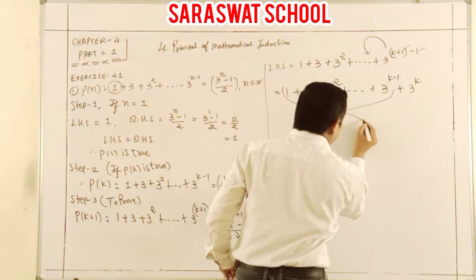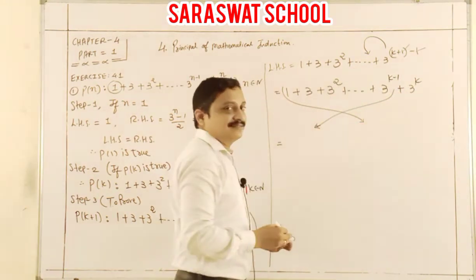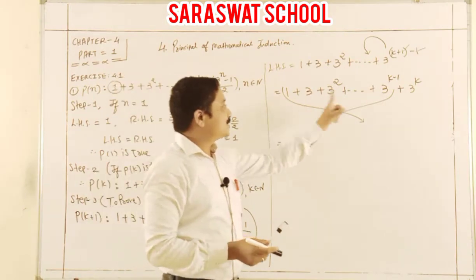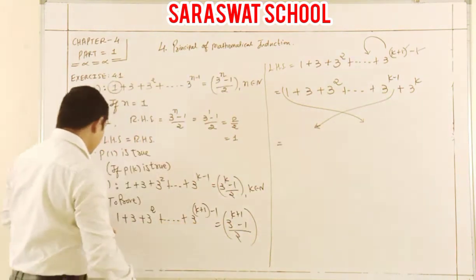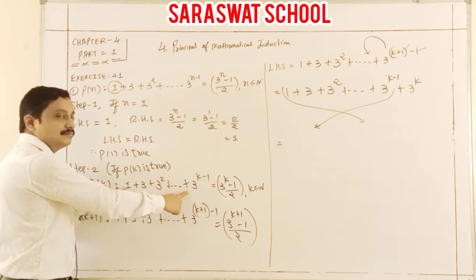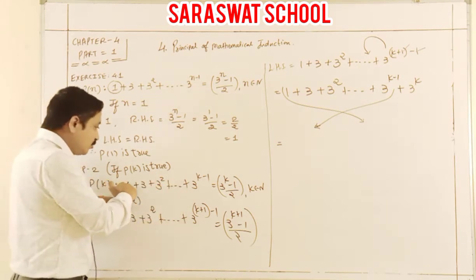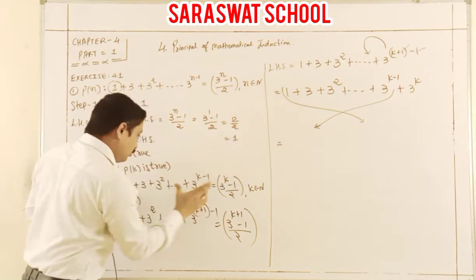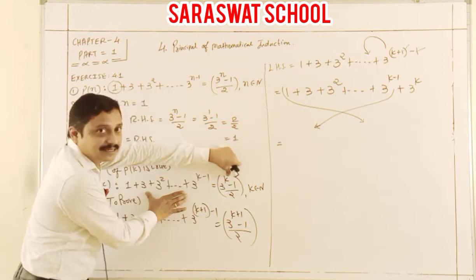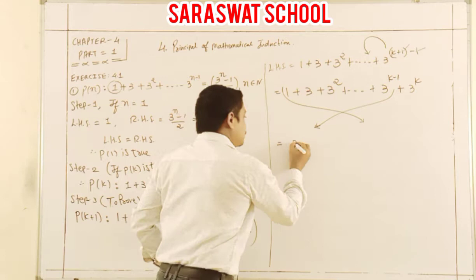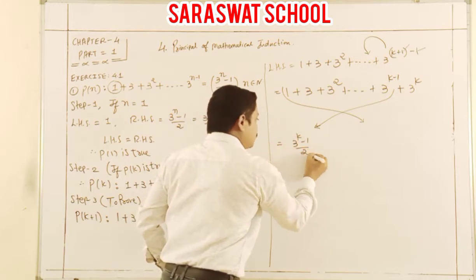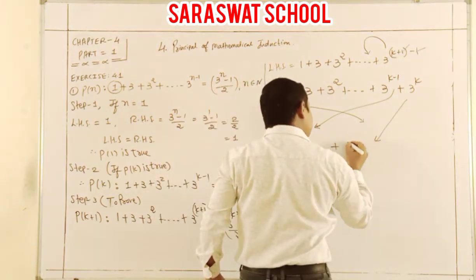These are definitely, what definitely? These two, that is your step 2. What is step 2? Pk is true. So 1, 2, 3, up to 3 raised to k, this is the full value. I know that, I am just writing it down there: 3 raised to k minus 1 by 2, and these as it is.